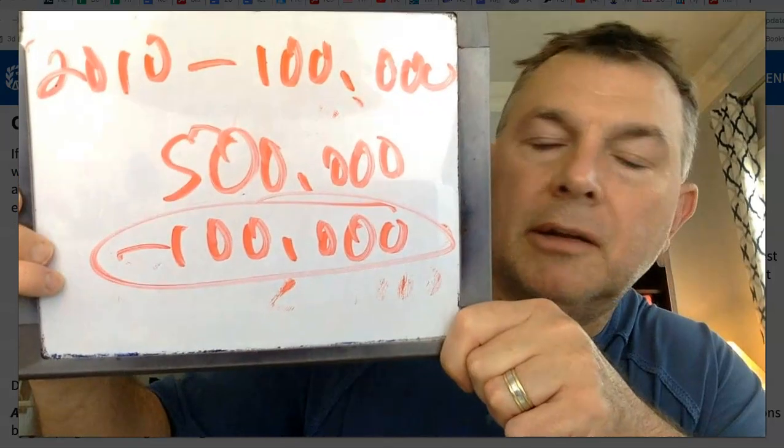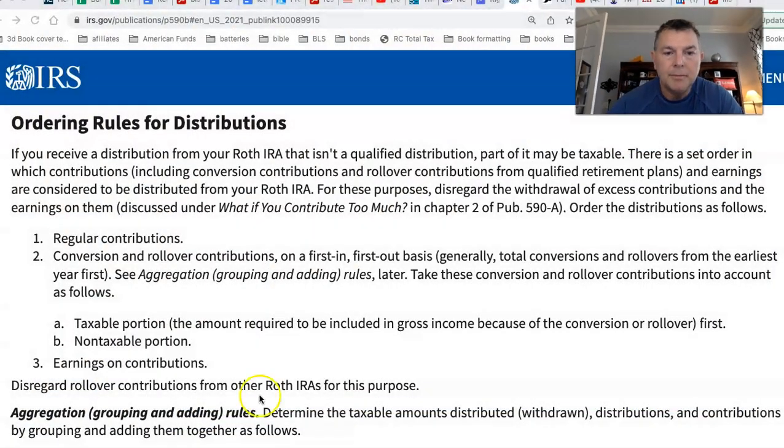So you can't say, hey, I converted $100,000 in 2010, and now it's worth $500,000, and I need $100,000 to buy a boat. Well, hate to say it, guys, the $100,000 is going to be subject to income tax, and if you're under the age of 59 and a half, subject to a 10% penalty. It could not be clearer. Don't make a mountain out of a molehill here.